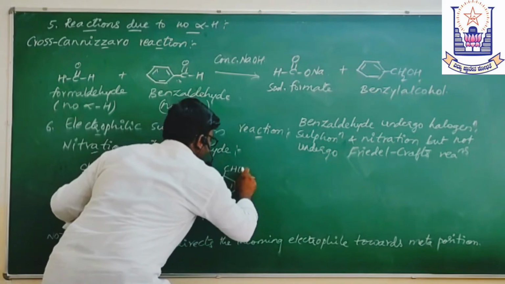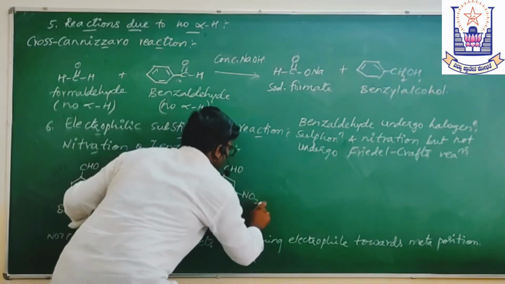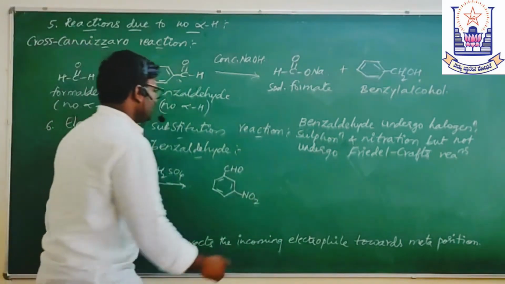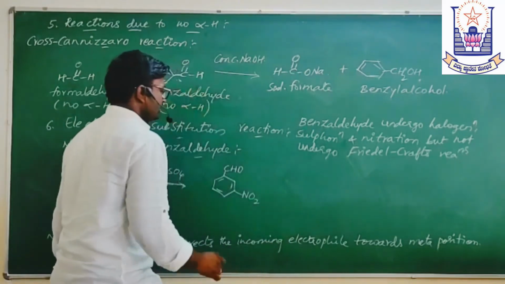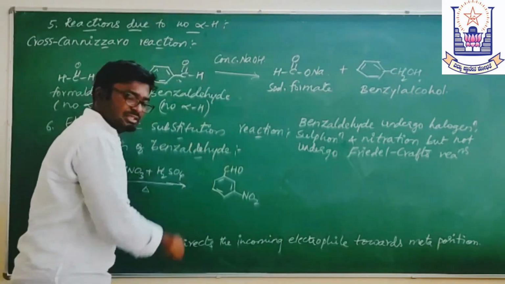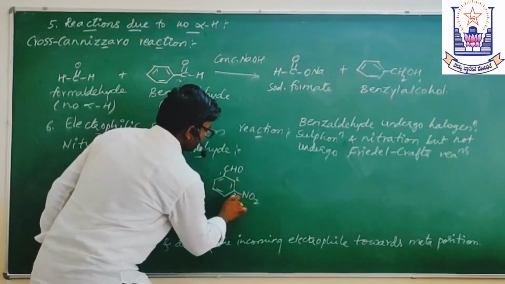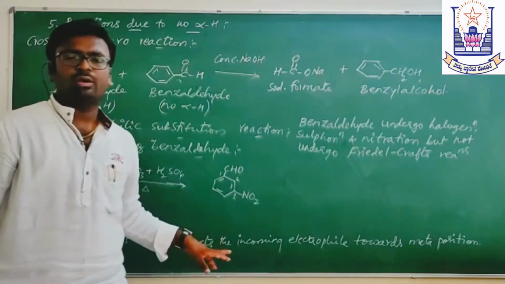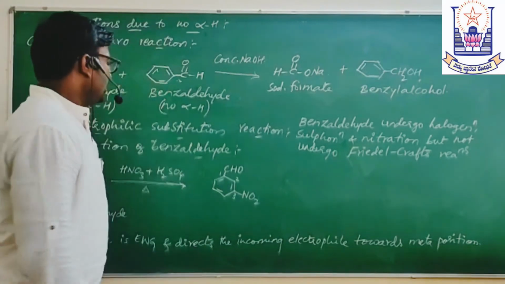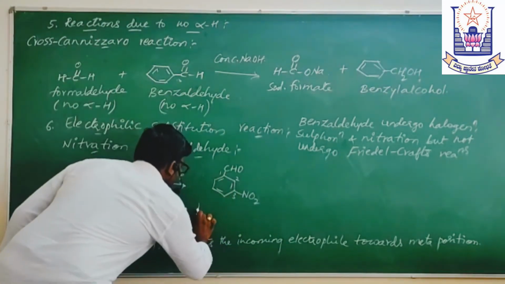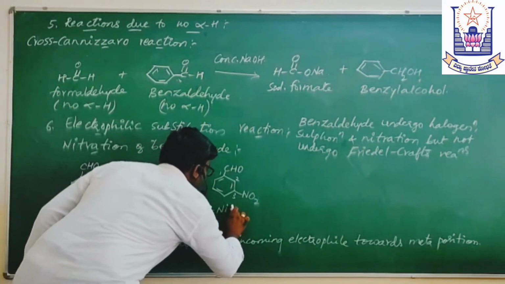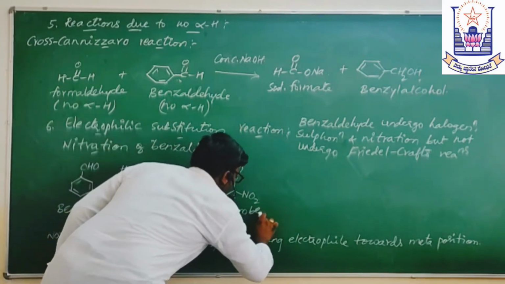Here you will have NO2, and H2O will be formed. What is this position called? Meta. This is position 1, 2, 3. Positions 1 and 3 are called meta in the common system. What is the name of the compound? Meta-nitrobenzaldehyde.